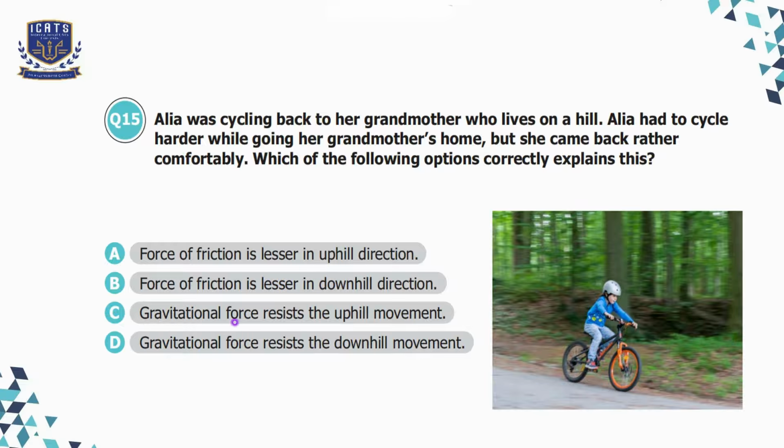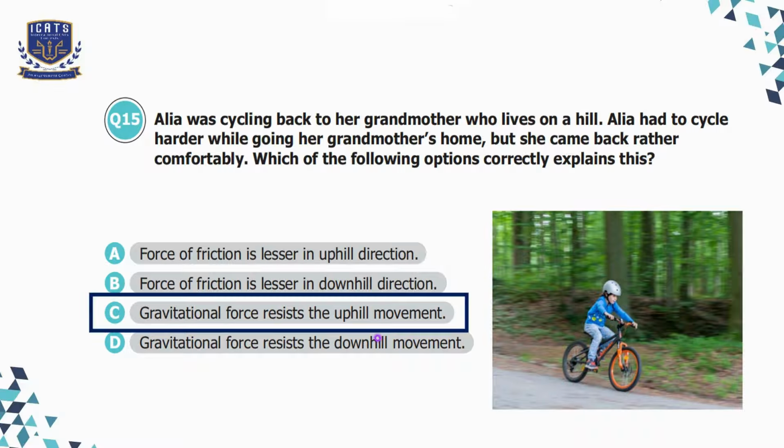Option C, gravitational force resists the uphill movement. So this option is correct because gravity pulls downwards, making it harder to go uphill. Option D is gravitational force resists the downhill movement. So that is incorrect because gravity actually assists in downhill movement, making it easier. So we will choose option C here.